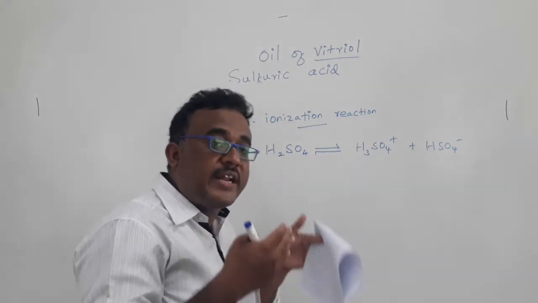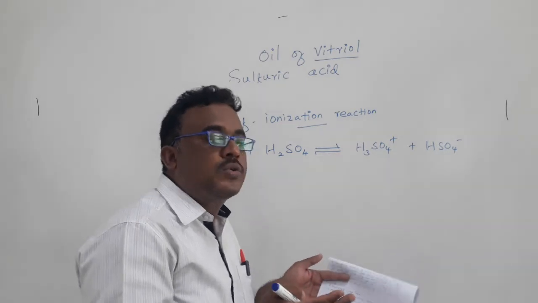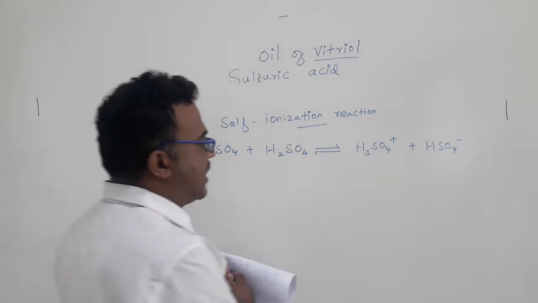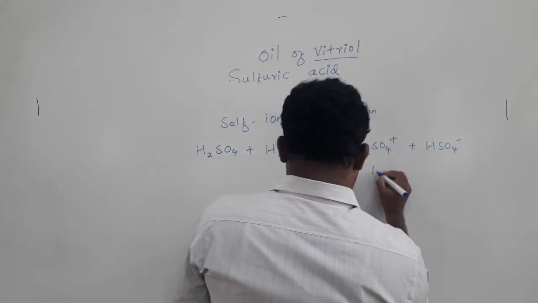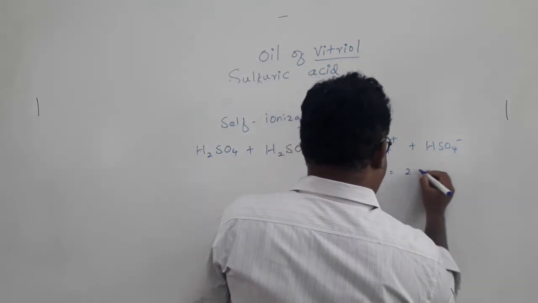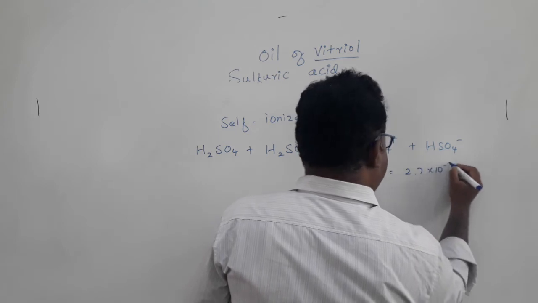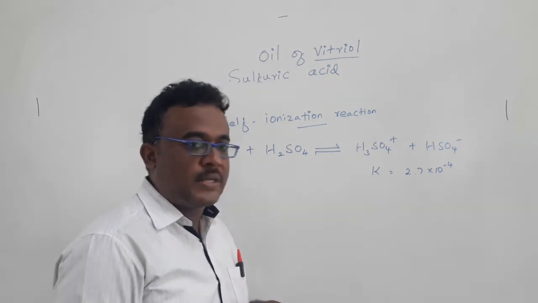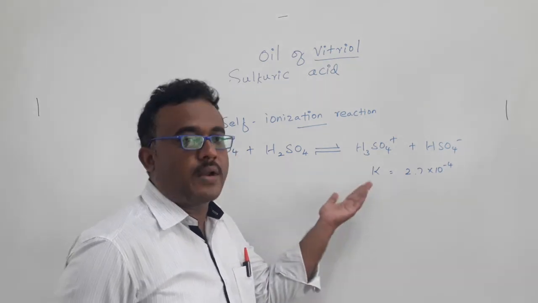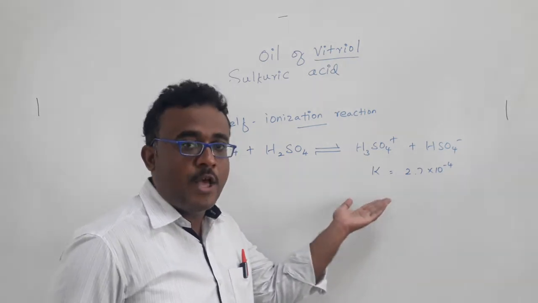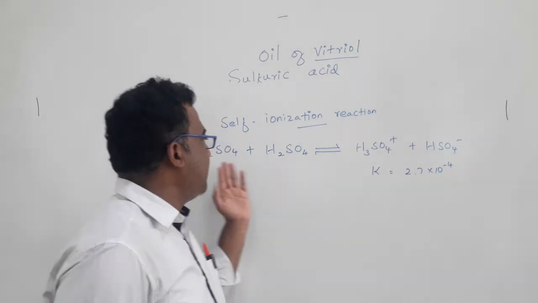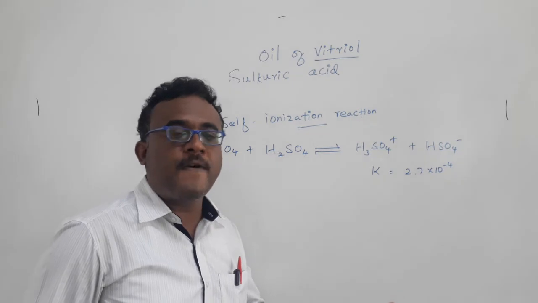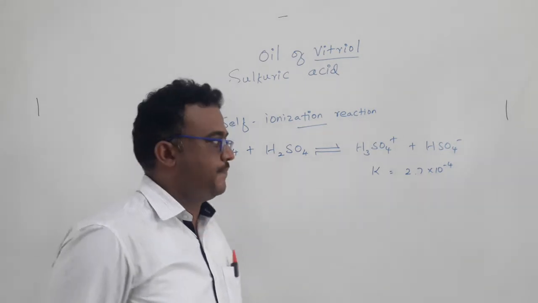Because of the extensive hydrogen bonding, the liquid is highly viscous in nature. The value of the self-ionization constant is around 2.7 into 10 power minus 4. That means, compared with water molecules, the self-ionization is much higher. So sulfuric acid does not exist as such; it will also be present in various ionic forms.